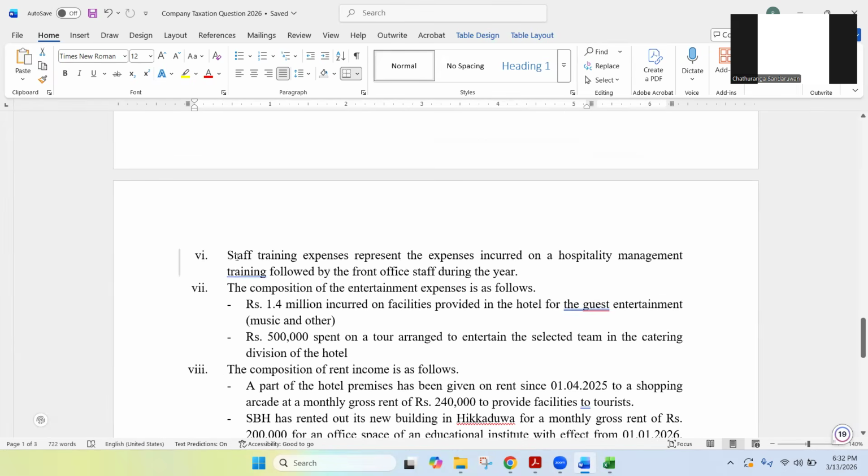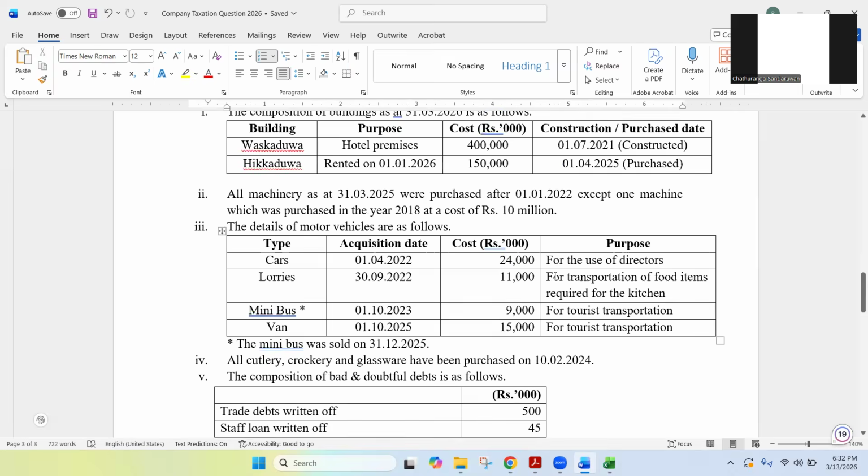Staff training expense represents the expenses incurred on a hospitality management training followed by the front office staff during the year.